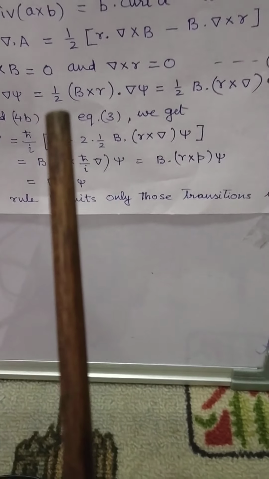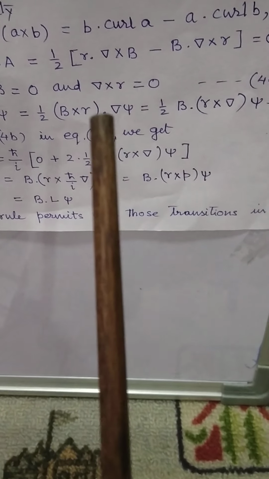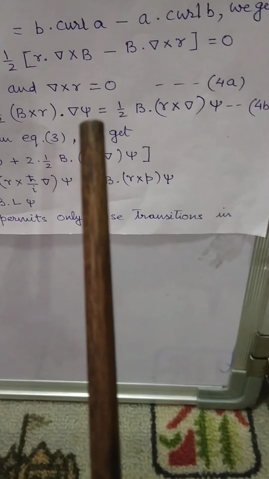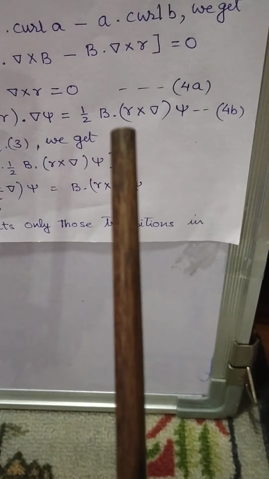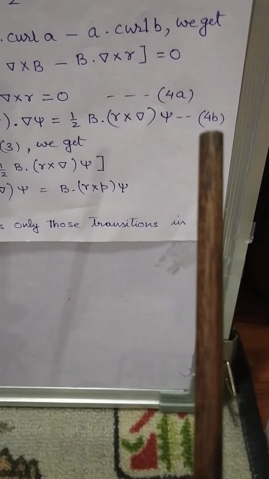This is equation number 4a. Hence we get A dot del of psi is equal to half of B cross R dot del of psi. This is equal to half of B dot R cross del of psi. Let it be equation number 4b.